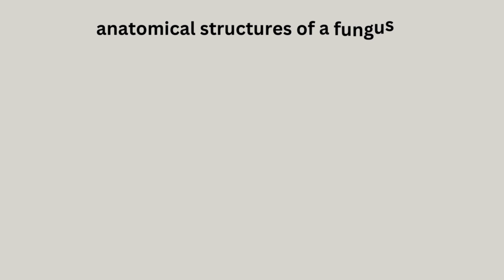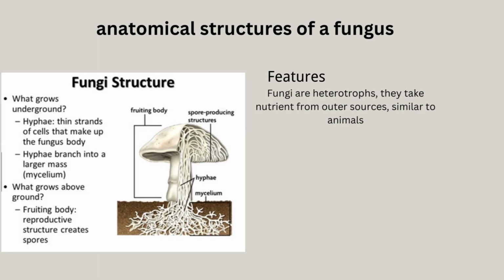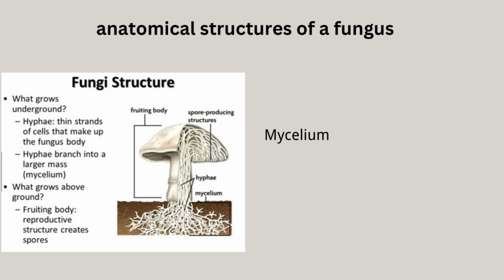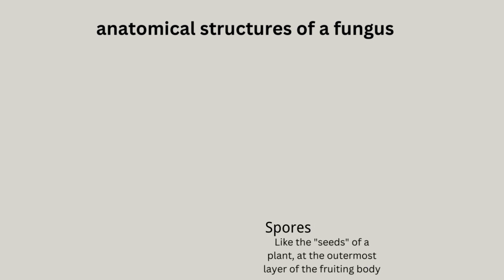What are the meaningful anatomical structures of a fungus? The first one is features. Many fungi look like plants, but fungi are heterotrophs. Second is mycelium. A fungal mycelium is a network of thread-like filaments called hyphae. Hyphae are the bunchy filaments that make up the mycelium of a fungus. Third is the fruiting body, which is a reproductive structure. And the last one is spores. The spores are inside the fruiting body of the fungus and are involved in fungal reproduction.